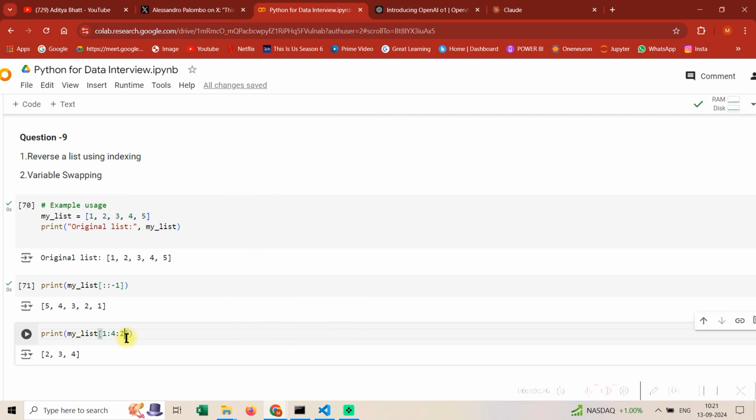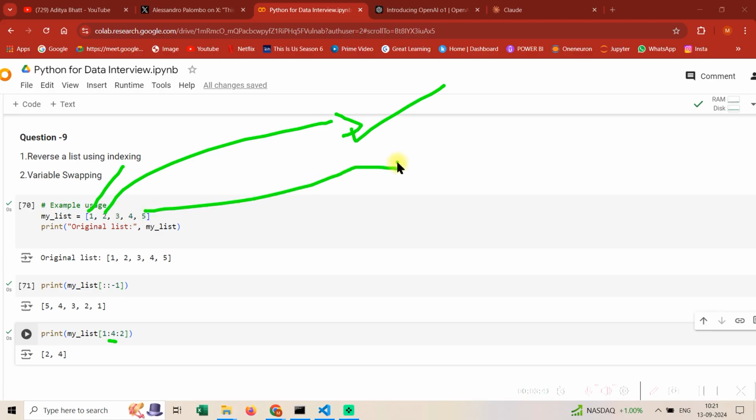Now what would be the output of this thing, guys? Please try to think first and then move to the solution. Okay guys, see, it is saying start from 1, that is 0, 1. It will start from here. Then 4, so it will go till this direction. This is the fourth index. Why? Because it is 0, 1, 2, 3 and 4. This will go till here. Now the thing is, it will go till here, but I have given a step of 2. So from here it will take a step 1 and 2. So that is why it is only printing 2 and 4.